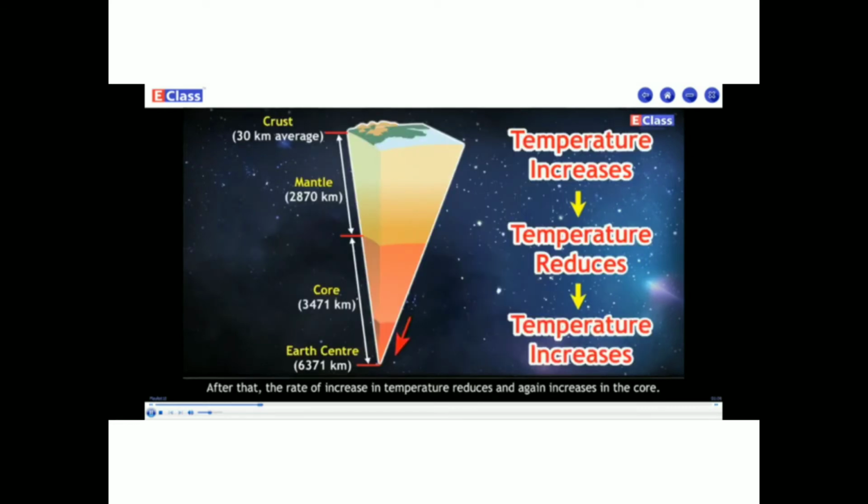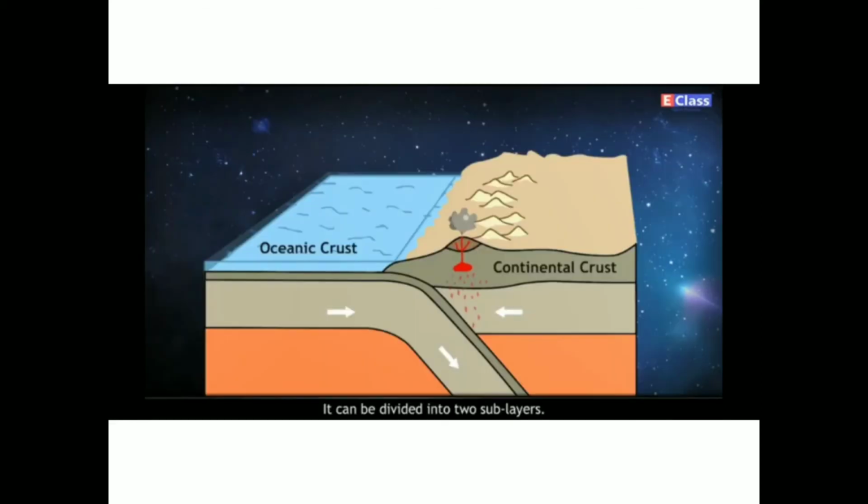The uppermost layer of the earth's surface is a solid state and is called the crust. The thickness of the crust is not the same everywhere. On average, it is 30 to 35 kilometers thick. The thickness of the crust below the continent is from 16 to 45 kilometers, 40 kilometers under the mountain ranges and less than 10 kilometers under the oceans.